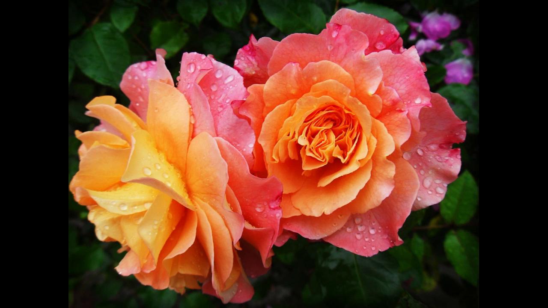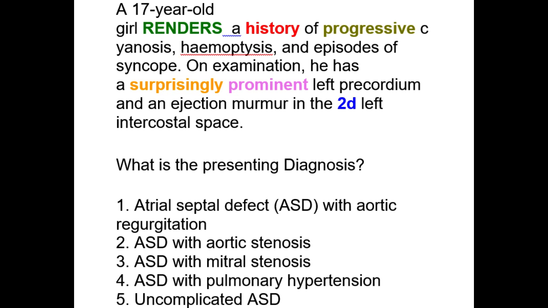A 17-year-old girl presents with a history of progressive cyanosis, hemoptysis, and episodes of syncope. On examination, she has a surprisingly prominent left precordium and an ejection murmur in the 2nd left intercostal space. What is the presenting diagnosis?